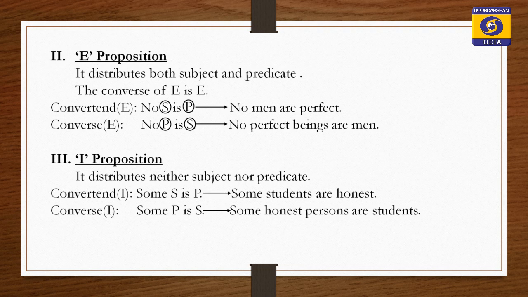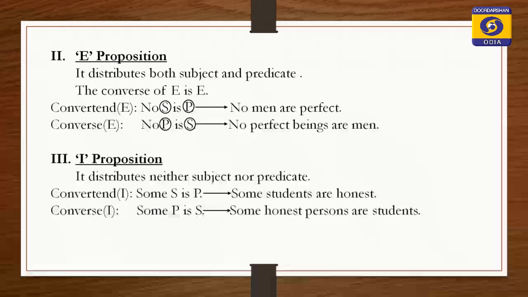Here, subject and predicate of the premise interchange their position in the conclusion. Subject becomes predicate, predicate becomes subject. Then quality of both is same, both are negative. Conclusion E proposition distributes both subject and predicate, and these two terms are also distributed in the premise, that is also E proposition. So, E is converted to E proposition.